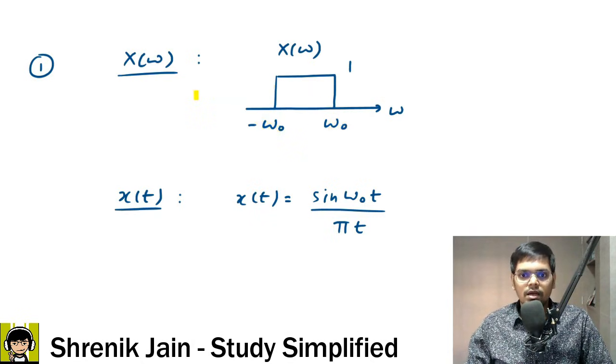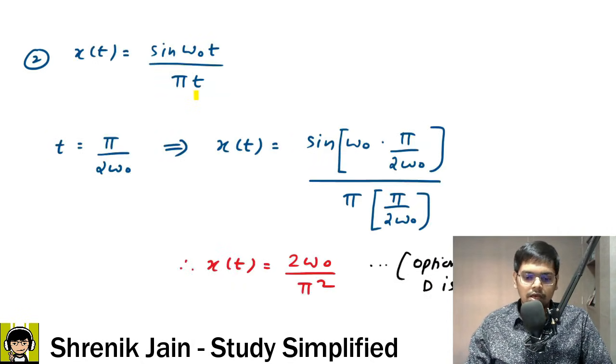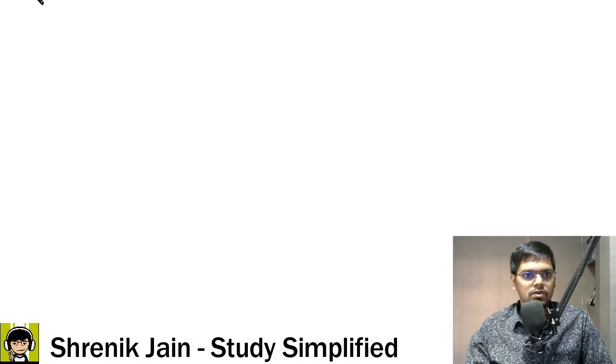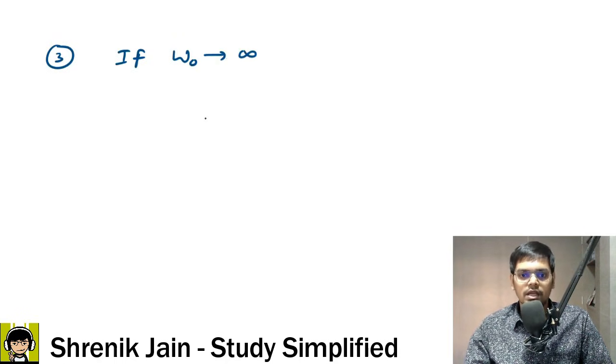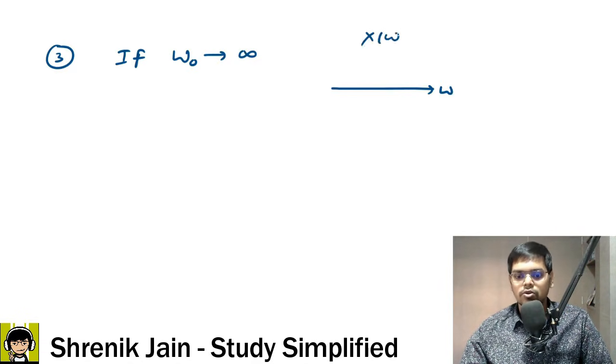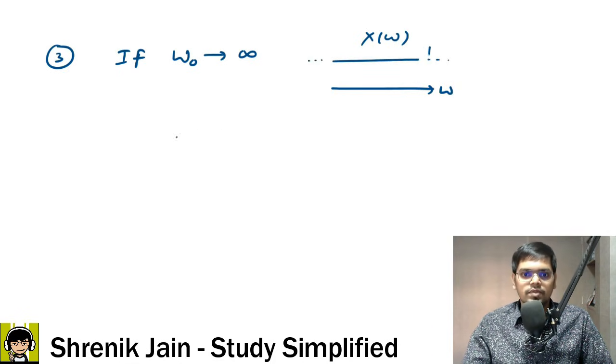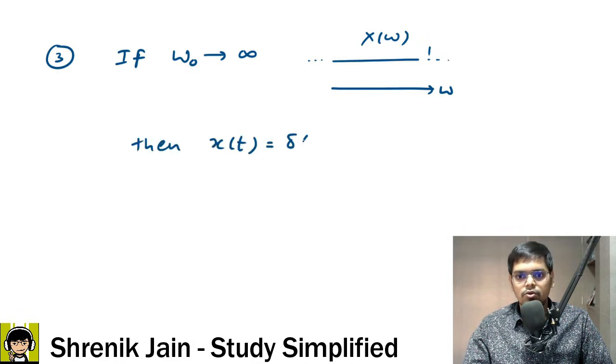So let me write it here. If you are manipulating your X of omega graph as point number 3, if you are increasing the width, omega naught tends to infinity, the graph now looks like this. This is omega and this is the X of omega graph. Now this is 1 throughout. Okay, so if that is the case, then x of t is equal to delta of t.